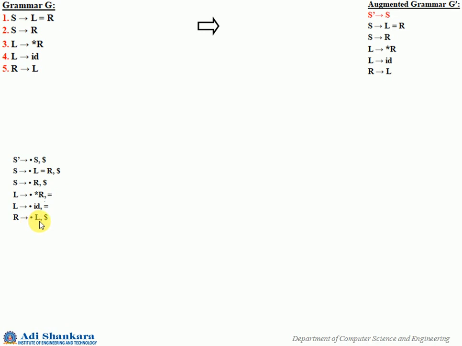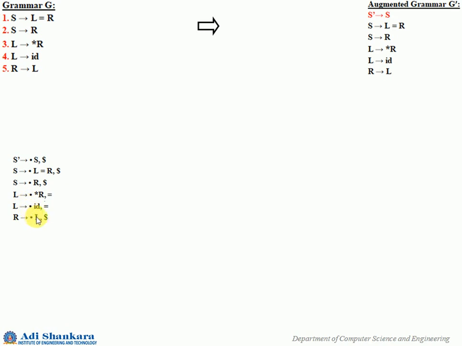But in this case, while finding the closure of this particular item, you have to add all those productions with L on left side. Also it is different when you consider the first of the remaining thing. What is the first of the remaining here? That is dollar. So L gives dot star R comma dollar is the one which you need to add.